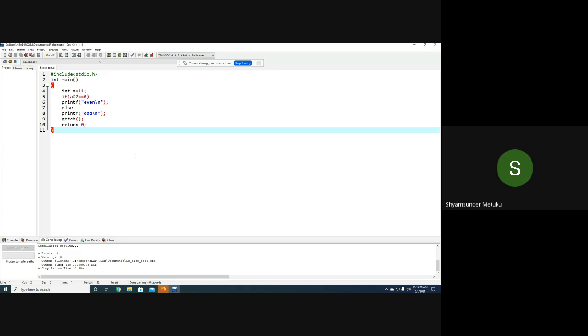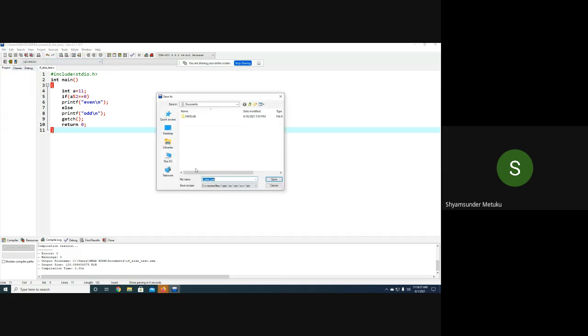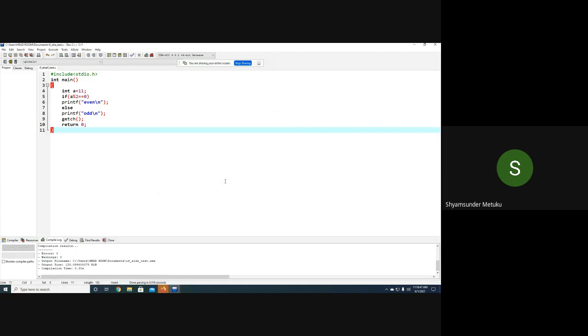Shall I move to the if else if? Yeah, respond. Then I just go to the else if condition. else if.c. Third program I'm trying to verify. So which program? Can anybody remember which one we have discussed in the class? Tell me. Which number is bigger? Out of the three, print the biggest one, right or not?